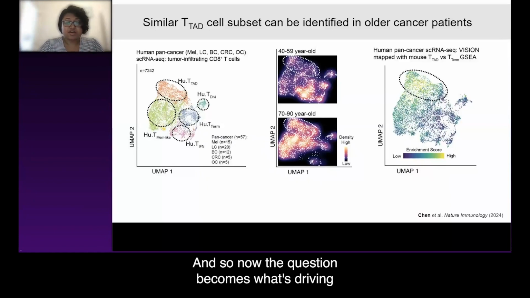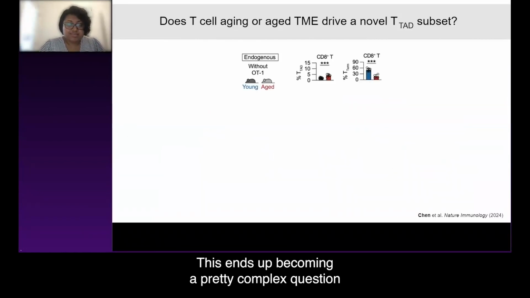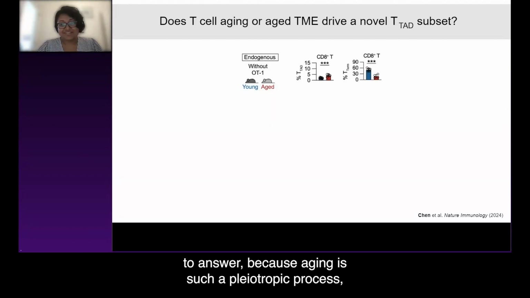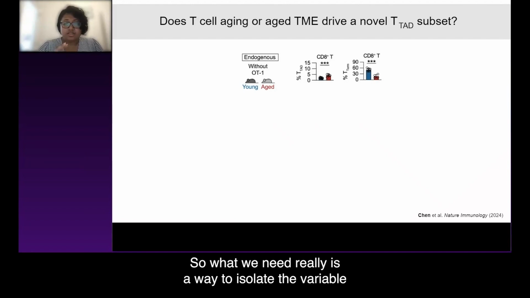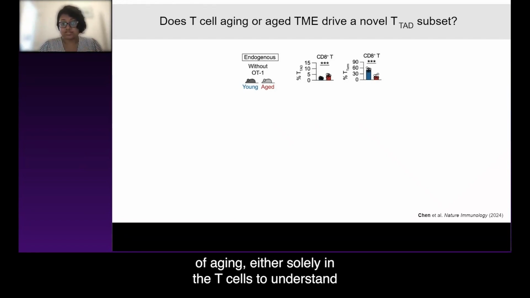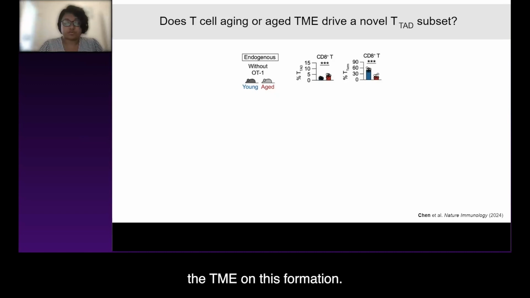And so now the question becomes, what's driving the formation of these cells in these aged tumors? This ends up becoming a pretty complex question to answer because aging is such a pleiotropic process, as I highlighted at the beginning of the talk. So what we really need is a way to isolate the variable of aging solely in the T cells to understand whether the formation of TTAD cells is cell intrinsic, or to understand the effect of cell extrinsic signals, or the TME, on this formation.